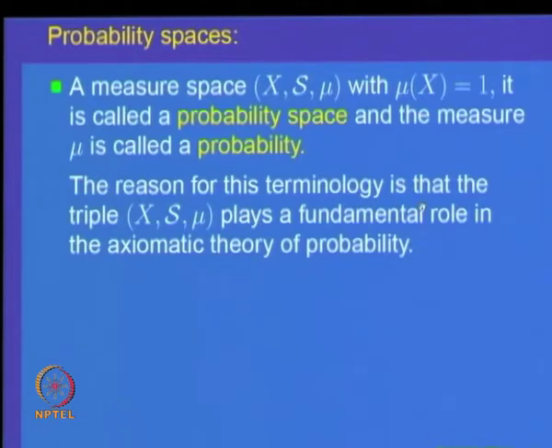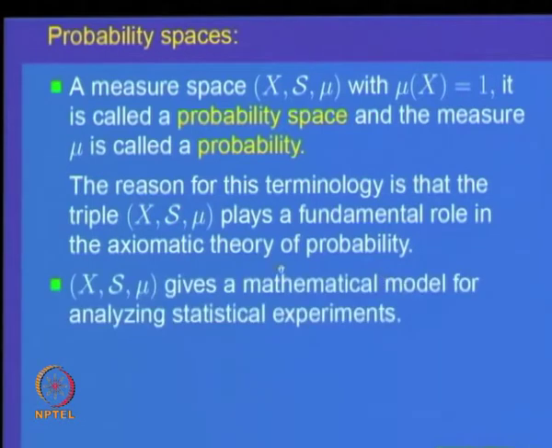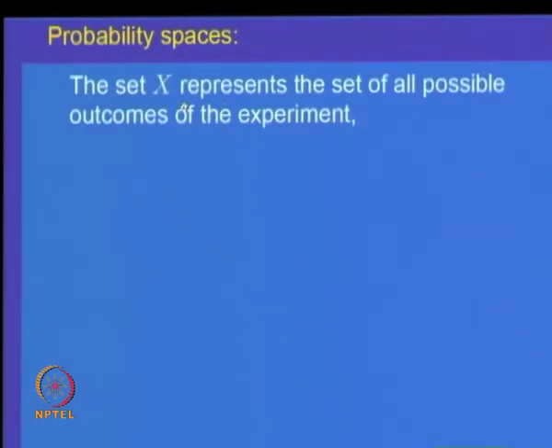Whenever you want to describe a statistical phenomenon which depends upon some randomness, one has to construct a probability space to analyze it. So, this gives a mathematical model in the theory of probability to analyze statistical experiments. Let me give you a few more things. The set X in the triple X S mu represents the set of all possible outcomes of the experiment.